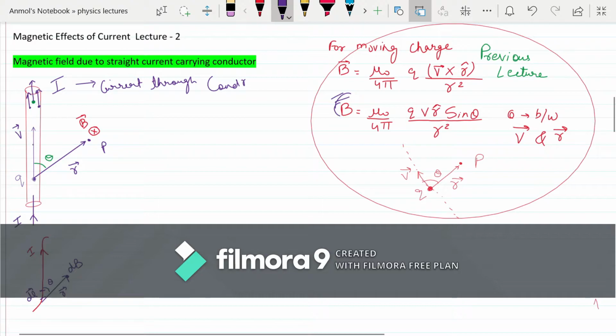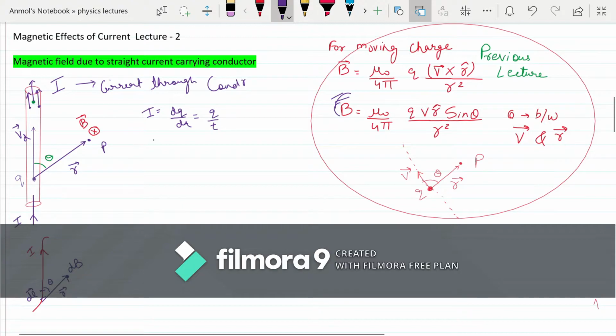We know the charges move in the conductor with a velocity which is called drift velocity. I can always be written as dq by dt, or q by t.